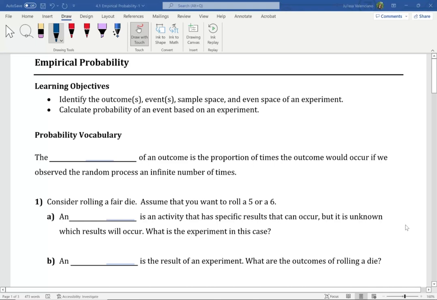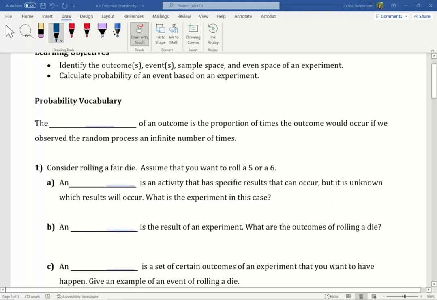Today, we're going to talk about empirical probabilities. Empirical probabilities are probabilities that we find by actually performing an experiment. So in this lesson, we're going to look at experiments. Your first learning objective is to identify outcomes, events, the sample space, and the event space of an experiment. Your second learning objective is to calculate probabilities of an event based on a given experiment.